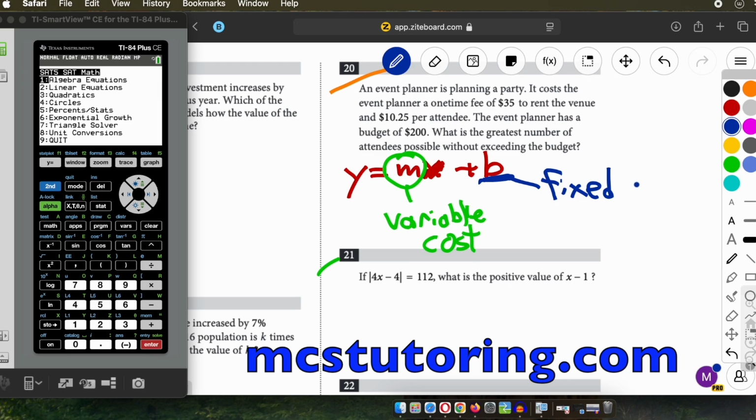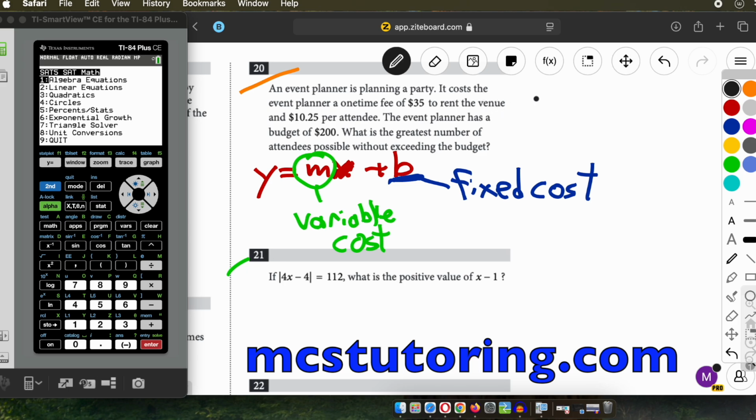So what's going to happen if we put our equation like this or set it up? We're saying, oh, it costs the event planner a one-time fee of 35. That's the plus 35, because that's just one time. Plus 10.25 per attendee. So that's 10.25x. Okay. What's the greatest number of attendees possible without exceeding the budget?